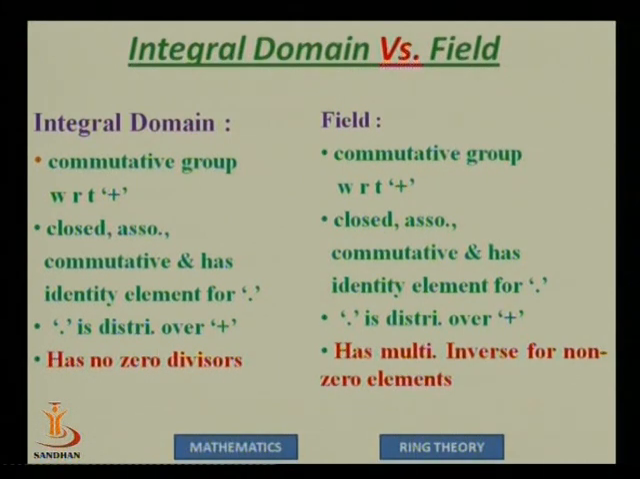In integral domain we have the 11th property that it must not have zero divisors, while in a field the 11th property says that it must have multiplicative inverses for all non-zero elements. So 10 properties are the same in integral domain and a field, only the 11th property is different. Integral domain takes care of zero divisors, while field takes care of the multiplicative inverses for non-zero elements. Let us see which has a stronger impact.